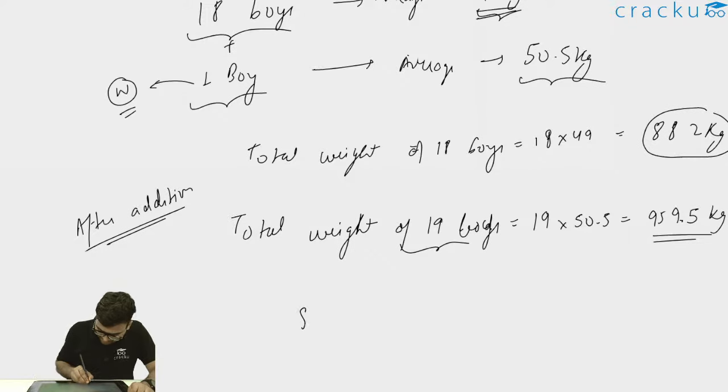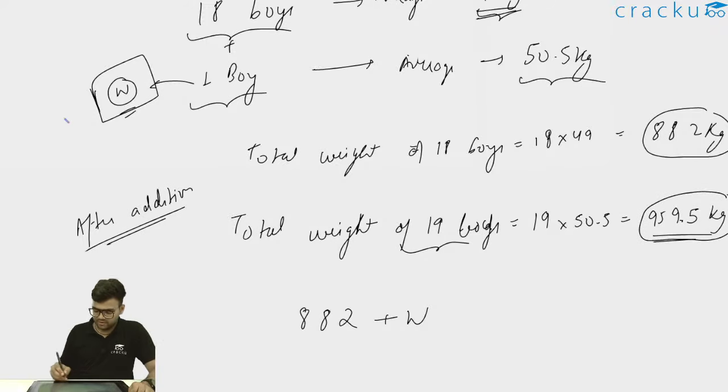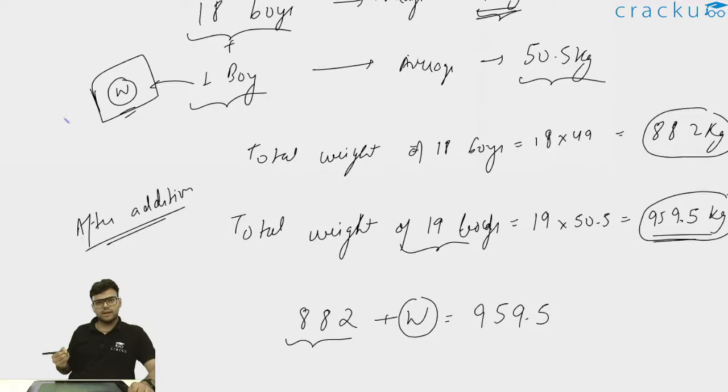So the weight of 18 boys was 882 kgs. A boy of weight W was added to the group, and now the total weight is 959.5 kg. Initially the weight was 882, a boy whose weight was W was added in the group, and the total weight is now 959.5.